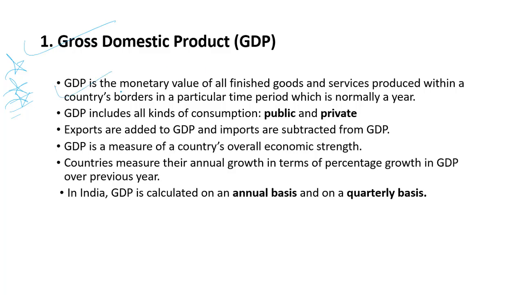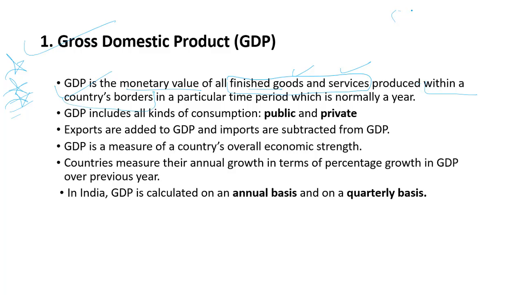So GDP is the monetary value of all the finished goods and services. We are talking about finished goods and services, both goods and services. Like IT software, like we have companies like TCS, Infosys, etc. So we are giving various services to foreign banks, foreign companies, produced within the country's borders. This is the key phrase here: within a country's borders.